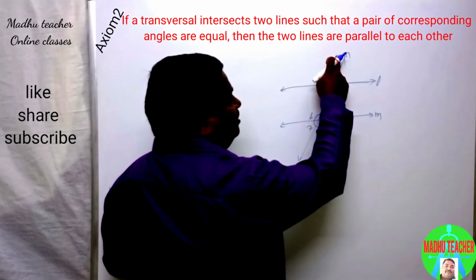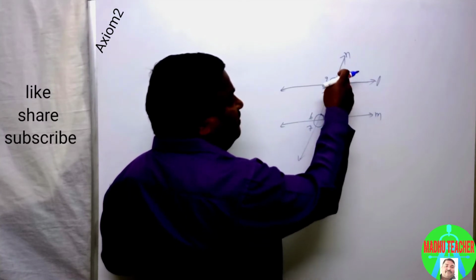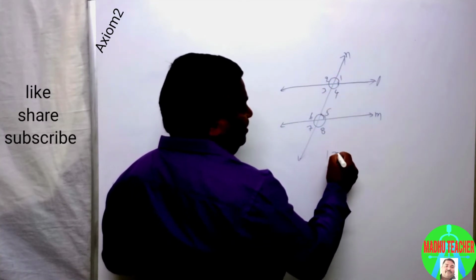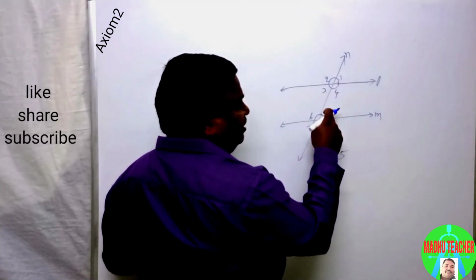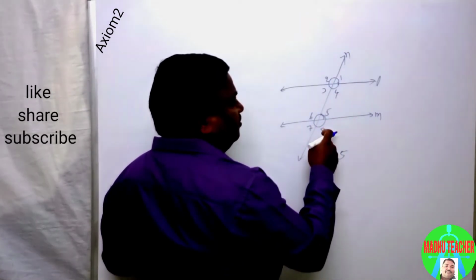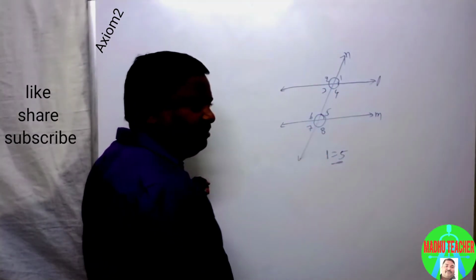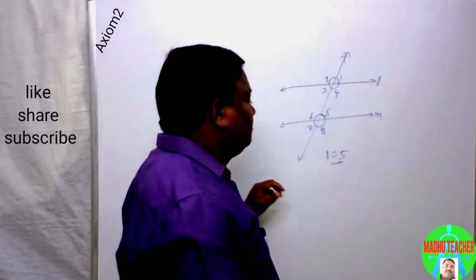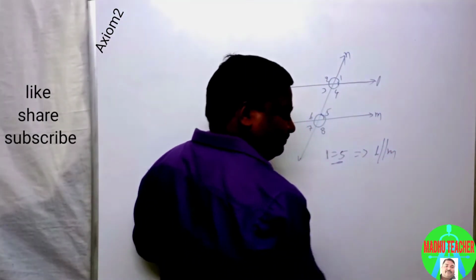If a transversal intersects a pair of lines such that a pair of corresponding angles are equal, either 1 equal to 5 or 4 equal to 8, whatever, then the two lines are parallel.